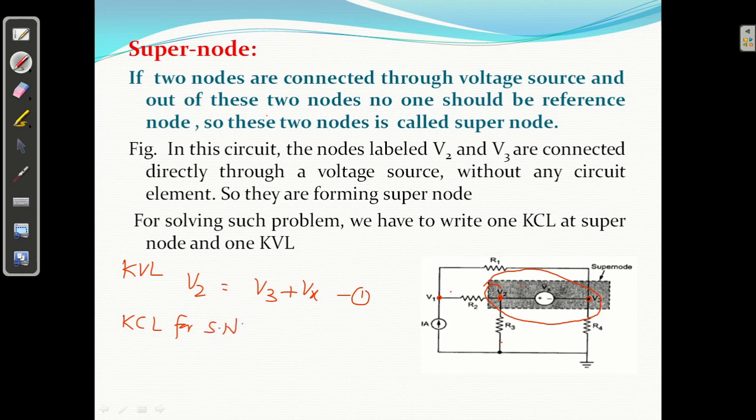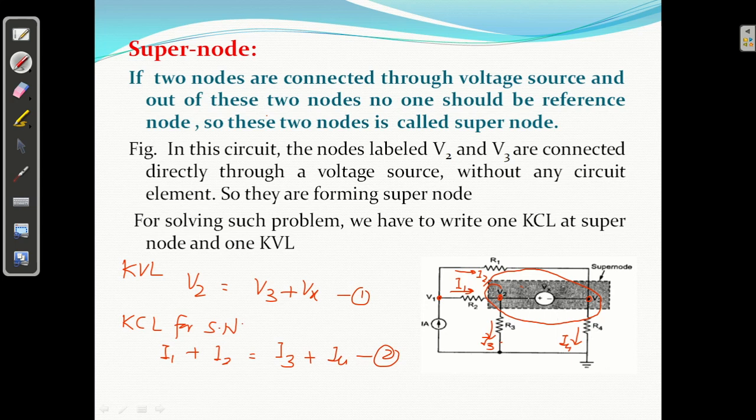KCL क्या है? Mark the currents I1, I2, I3, I4, right? So these 2 nodes are not 2 nodes, it is one node. So incoming current I1, clear, plus I2 is also incoming current, equal to I3 is outgoing, plus I4 is also outgoing. So this is the KCL at super node.